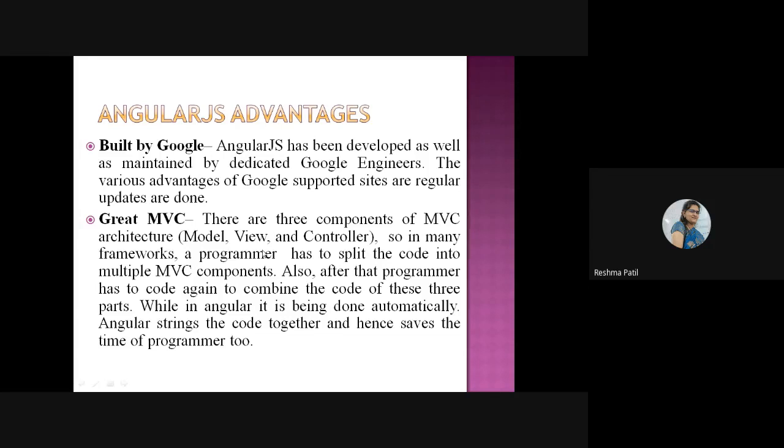In many frameworks, a programmer has to split the code. Previously, we had to split the code into multiple MVC components. Then after everything is over, we have to combine all these parts together. This is the job of the programmer only. But in AngularJS, this is the job of the software. AngularJS will automatically combine all this model, view, and controller. So this is the advantage of AngularJS. Before AngularJS, as a programmer, we had to combine all these parts together: model, view, and controller. We had to write logic for that.